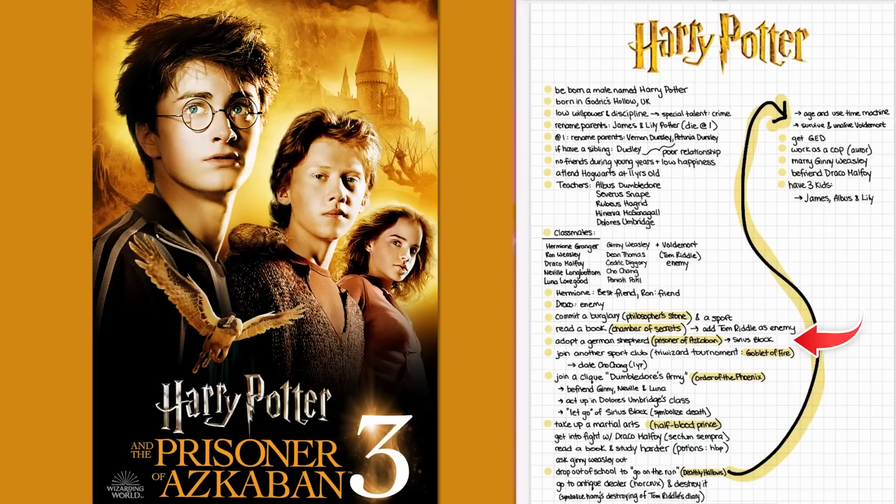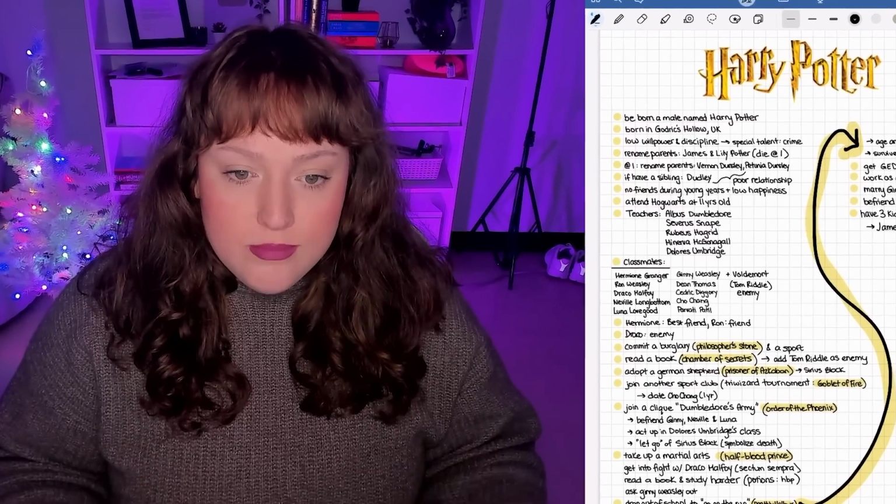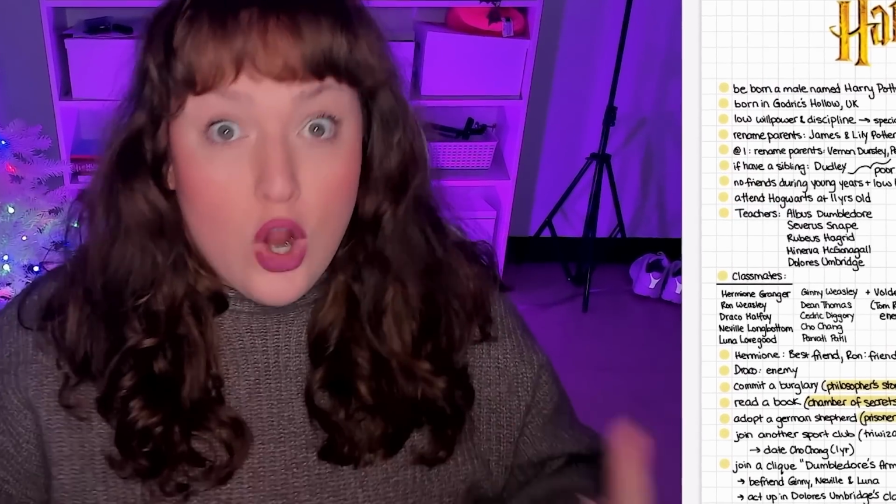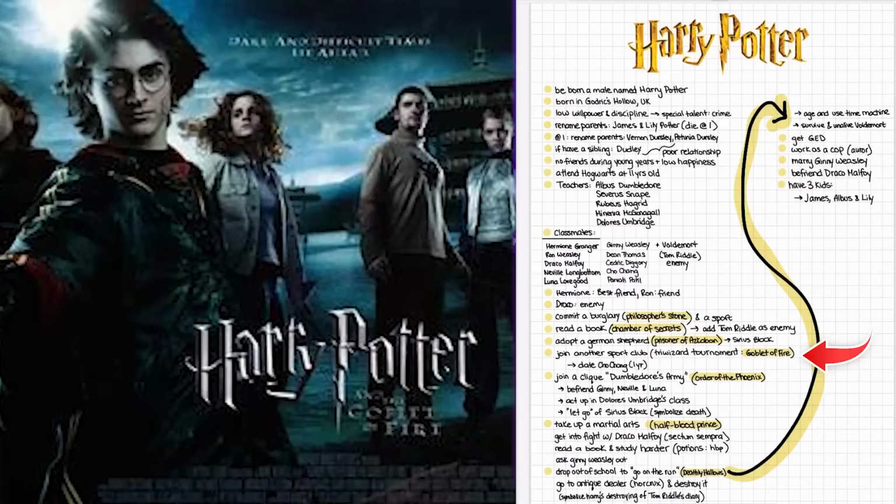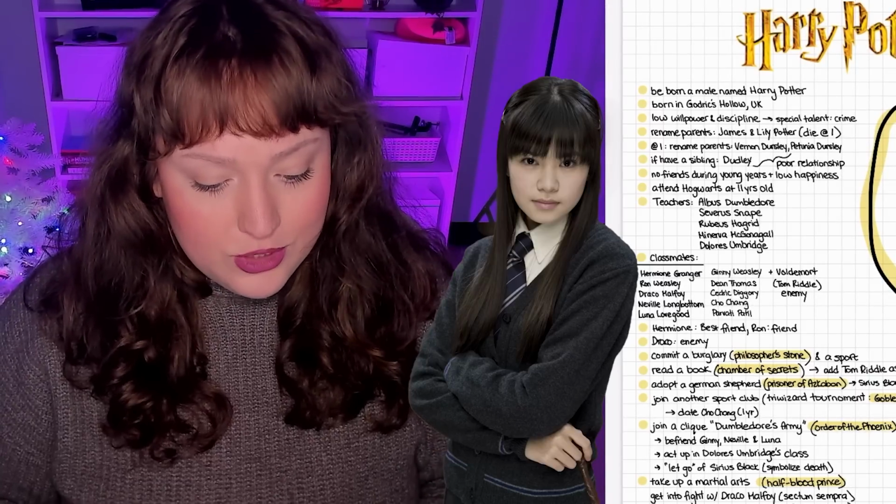For Prisoner of Azkaban, that is when we are introduced to Sirius Black. So to kind of symbolize that, we are going to adopt a German Shepherd. And a German Shepherd in the game is one that is very defensive and usually is like a guard dog. So we're going to adopt a pet. We're going to join another sports club if we can to kind of symbolize the Triwizard Tournament. And we're also going to ask out Cho Chang.